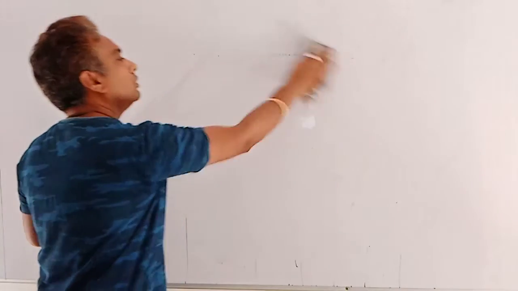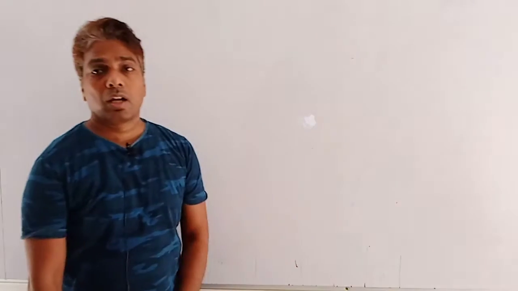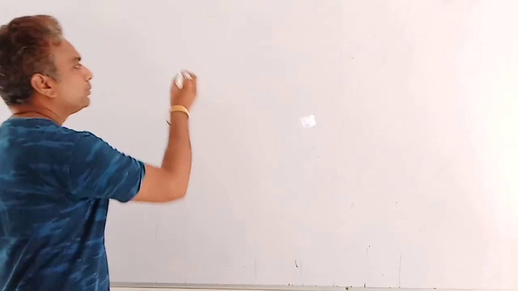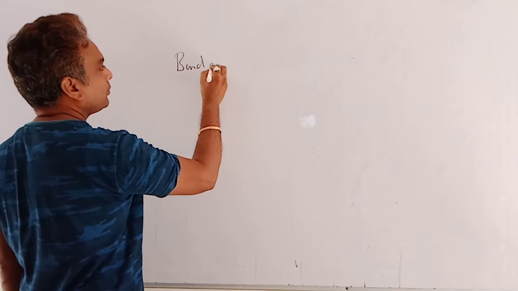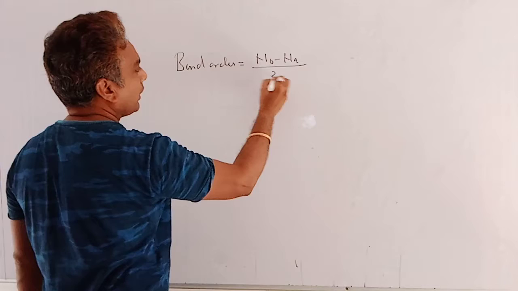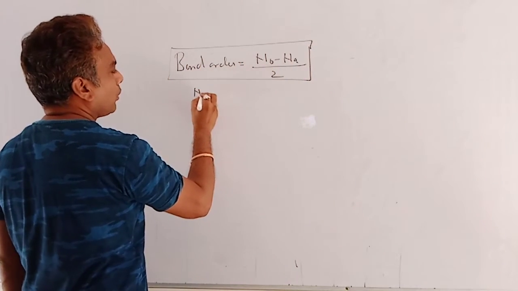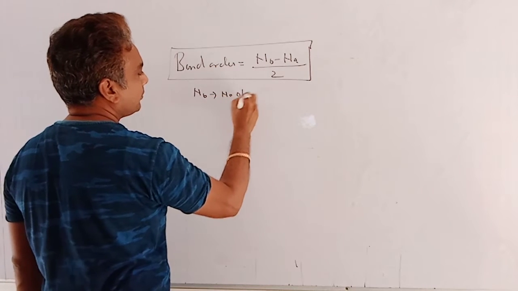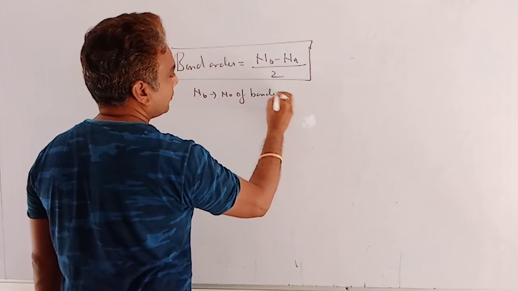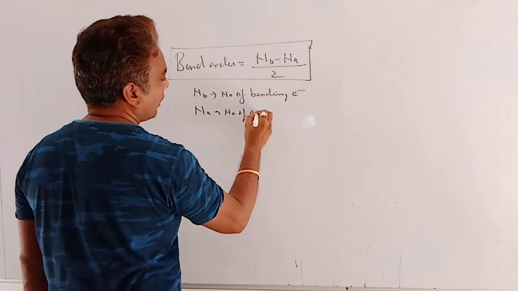Now, according to this theory, the stability of a diatomic molecule depends upon the bond order value. Bond order is equal to Nb minus Na divided by 2, where Nb is the number of bonding electrons and Na is the number of anti-bonding electrons.